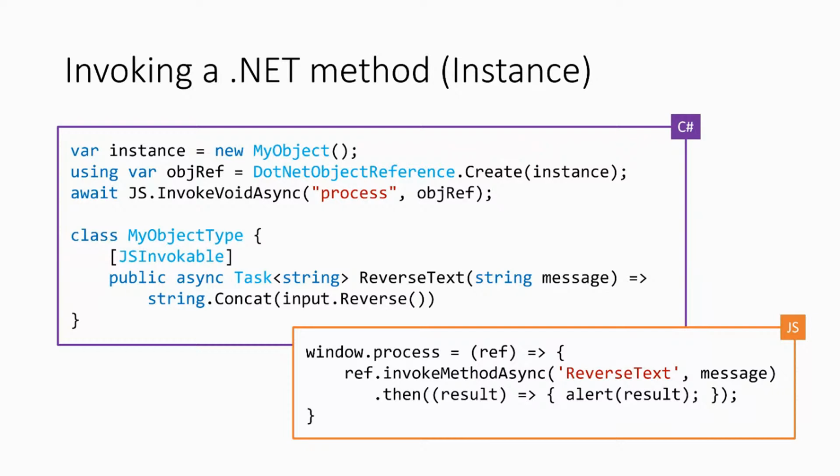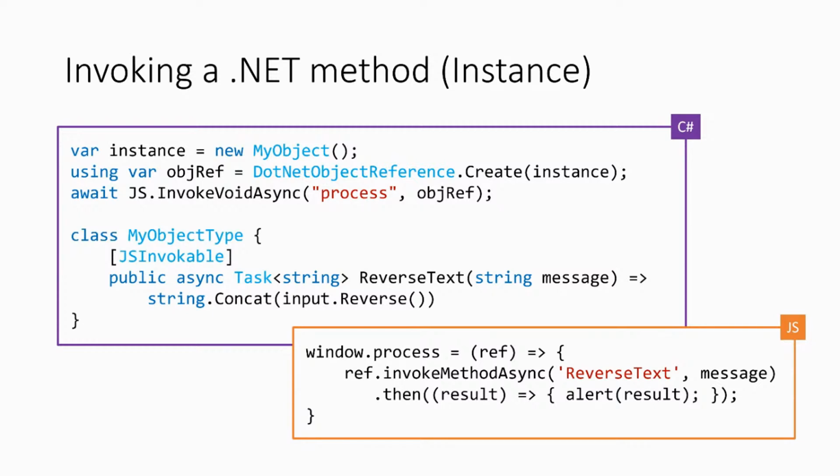So there is another way to basically say, okay, I am going to create a reference to a C# object, pass that around, and then be able to invoke a C# method from JavaScript, but on a random object somewhere that's happening, right? So this code is pretty similar to what we just had on the previous slide, except that we now have this extra line in the middle that has reference to this .NET object reference class. What's happening is we simply have a way to wrap the instance of the object.